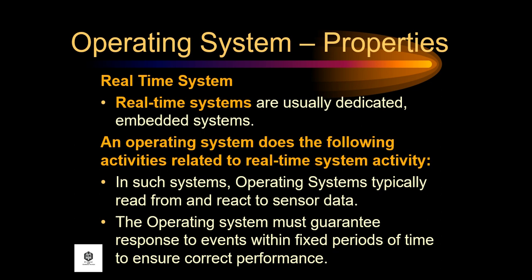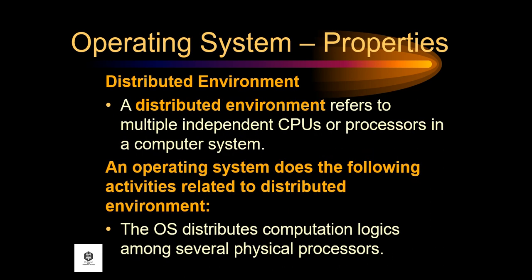Another operating system property is the real-time system. Real-time systems are usually dedicated embedded systems. An operating system does the following activities related to real-time systems. In such systems, operating systems typically read from and react to sensor data. The operating system must guarantee response to events within fixed periods of time to ensure correct performance.